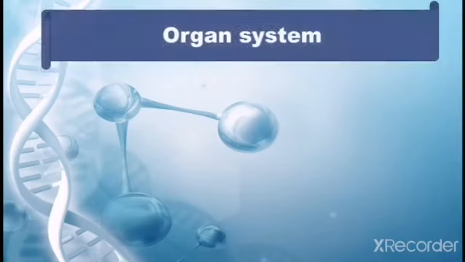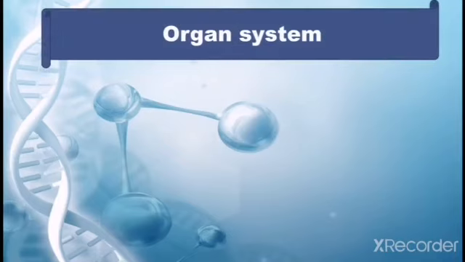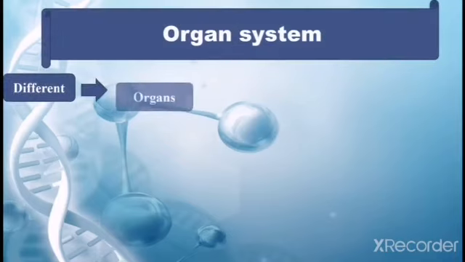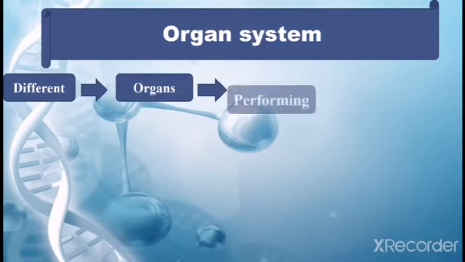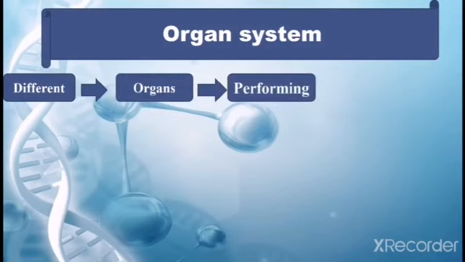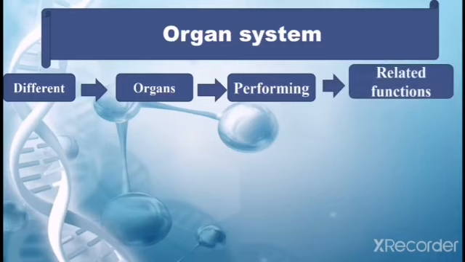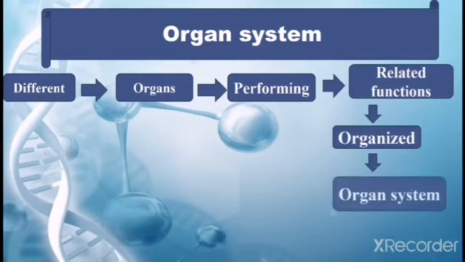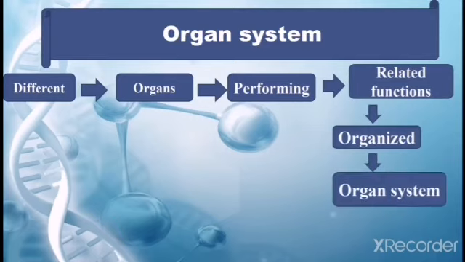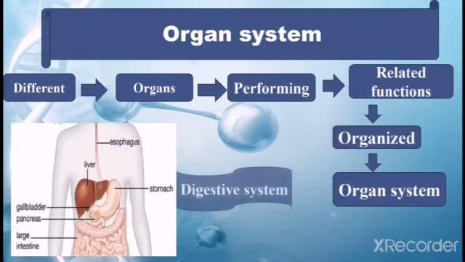The next is organ system. What is an organ system? When different types of organs that are performing related functions are organized together, they form the organ system. Different organs perform different functions, but all these functions are related with each other. They make a system, like the digestive system.